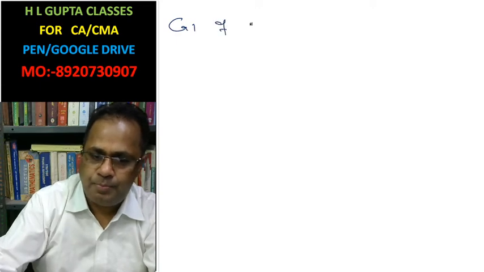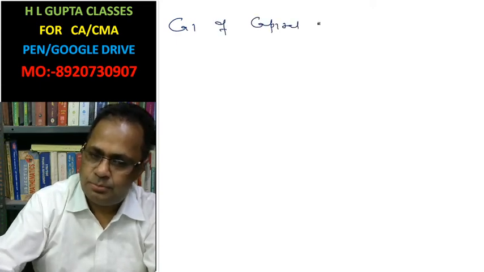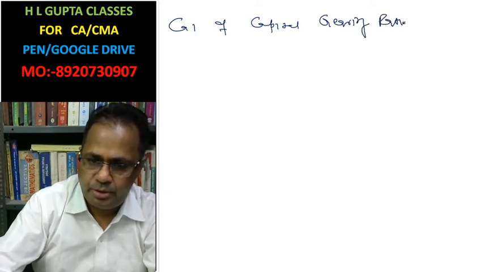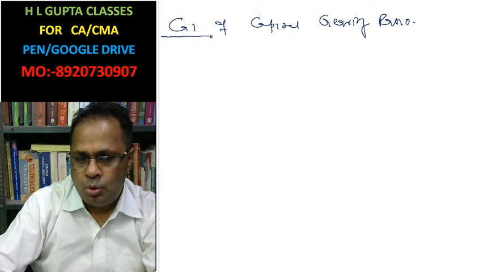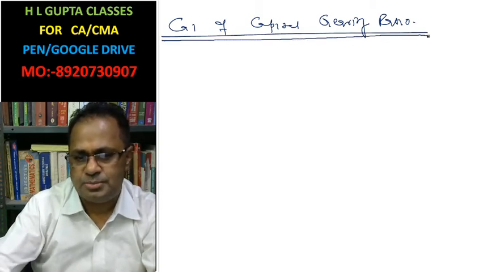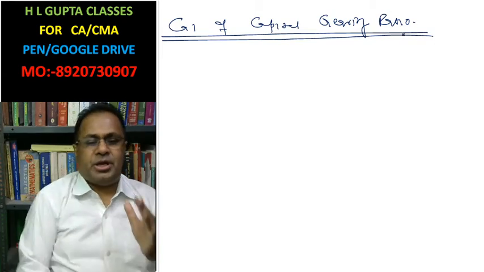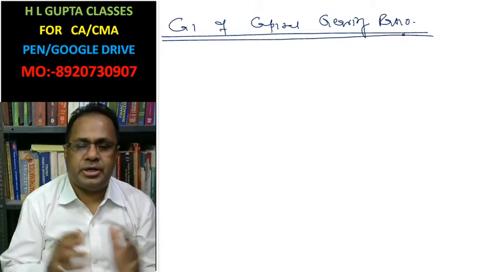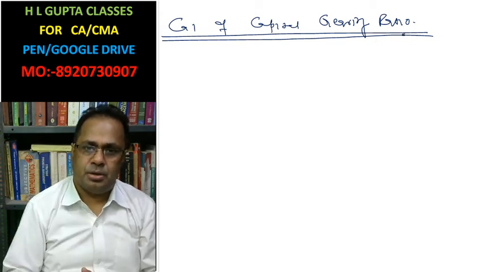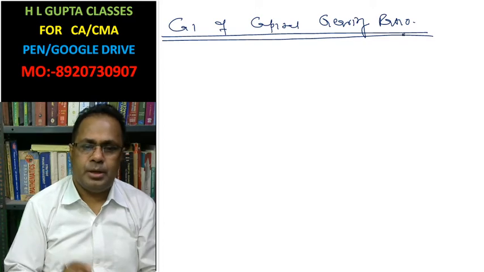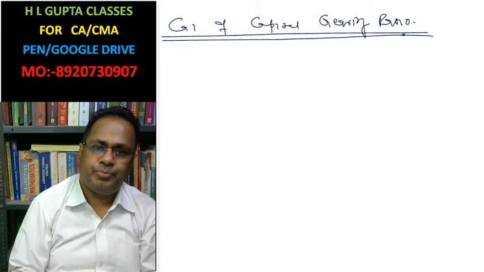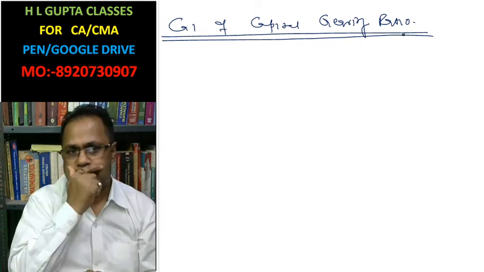Calculation of capital gearing ratio. What is the meaning of capital gearing ratio? We have two types of capital. One is capital on which we have to pay fixed interest as well as fixed preference dividend.